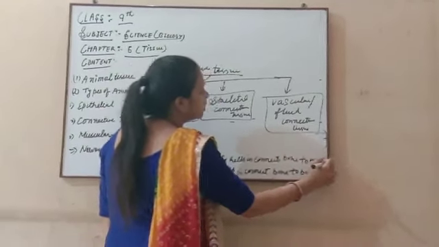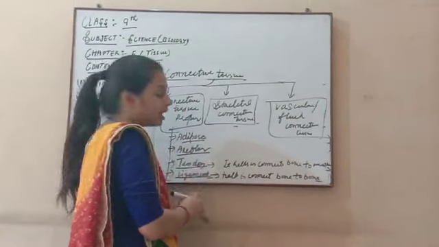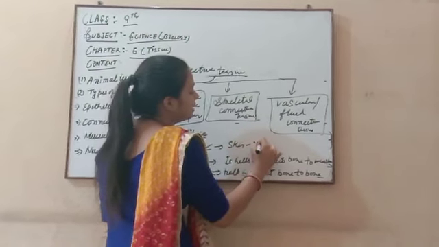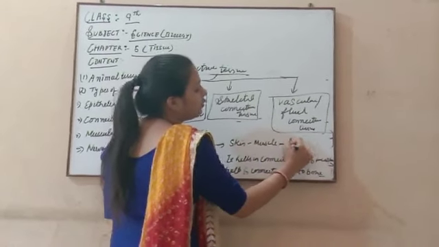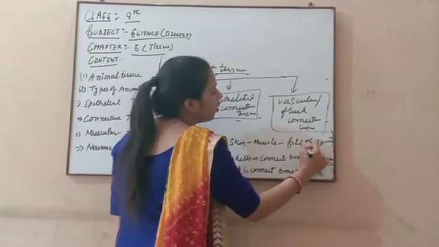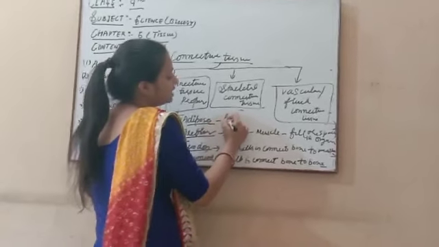So bone to muscle connection is done by the tendon and bone to bone connection is done by the ligament. Areolar is present between skin and muscles and it helps to fill the space between organs. And the adipose is fat storing.